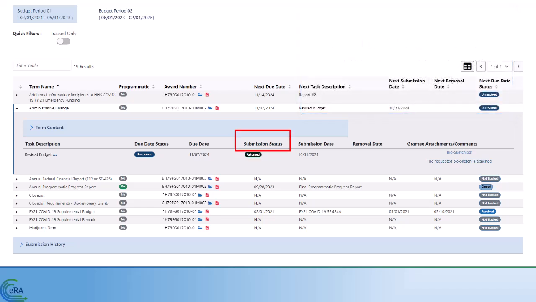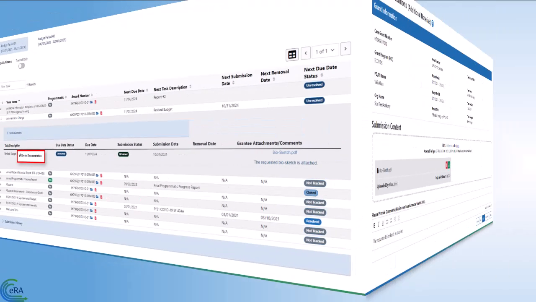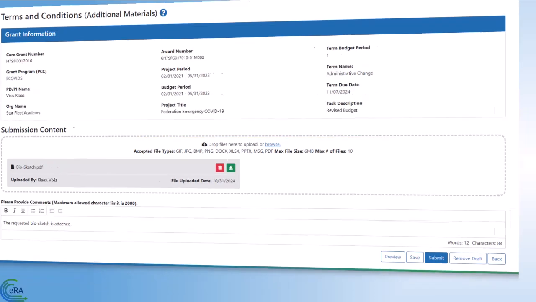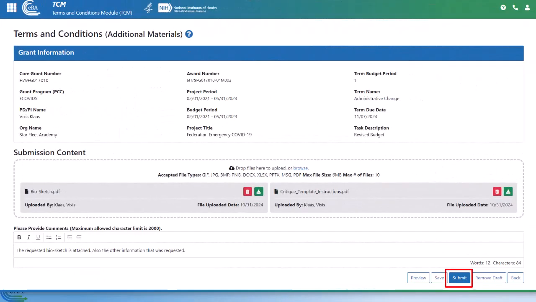In order to submit revised documentation, click the three-dot ellipsis icon and select Revise Documentation. Click the Browse button to attach the additional materials. Then click Submit to send the additional materials to SAMHSA.